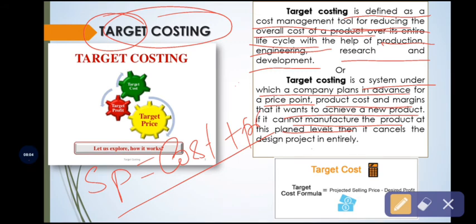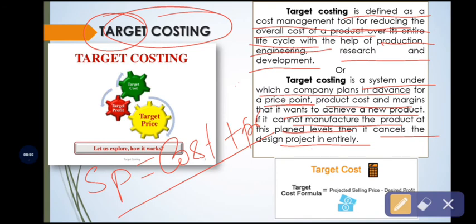If the business organization cannot manufacture the particular product at the planned level, at a target level, then it cancels the design or process which produces the product entirely. So target costing is also one of the methods or techniques used in the cost reduction and cost control process.